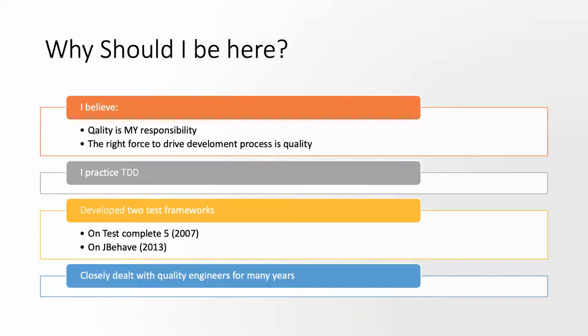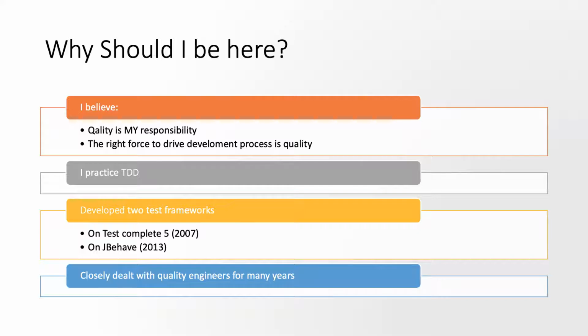The next thing, I developed a couple of test frameworks in 2007, a long way back, on top of TestComplete 5.1. Most of you may not be aware of that, because there are many frameworks available now, and it's almost 13 or 14 years ago. That framework was mostly JavaScript generated, so I was trying to develop some kind of Excel-based test framework.